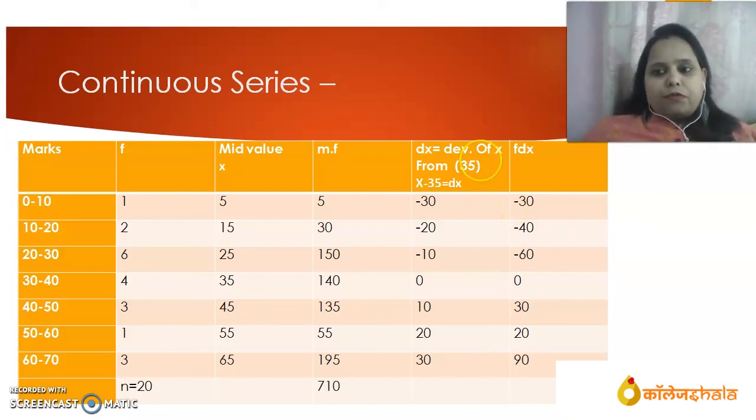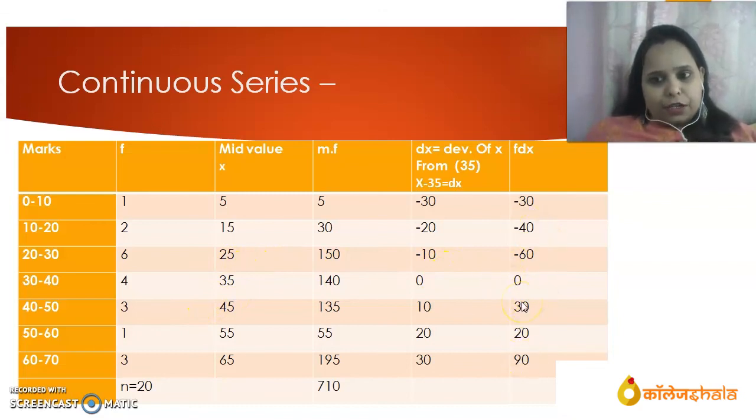Next step for shortcut method is frequency into deviation, f into dx. This is f, this is dx. 1 into minus 30 is minus 30, 2 into minus 20 is minus 40, 6 into minus 10 is minus 60, 4 into 0 is 0.